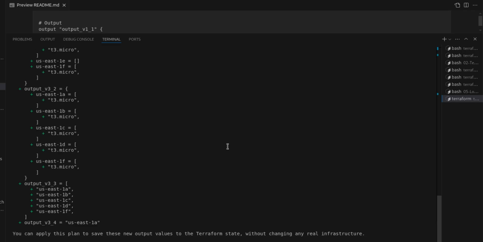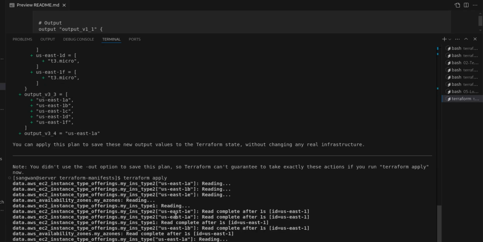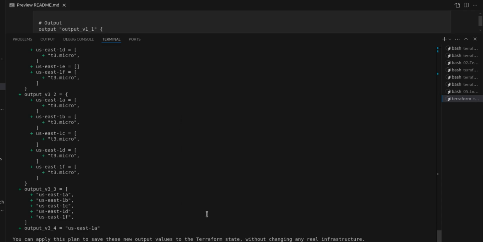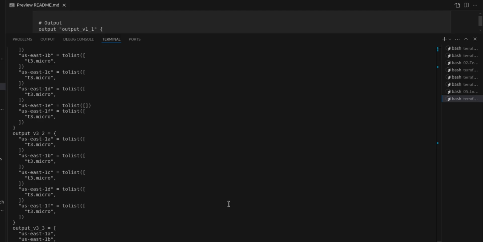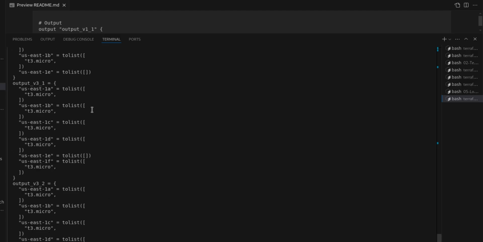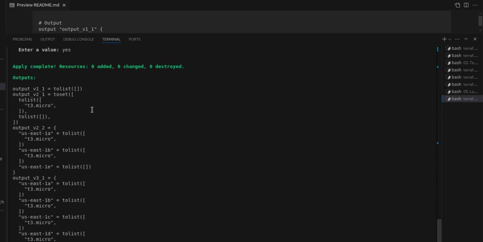So this is a good example. We are asking for the locations, give me the list of zones, and you see the output here is so fast. It has printed the output in a super fast manner. We are looking at T3 micro availability zones: 1A is available, 1B is available.